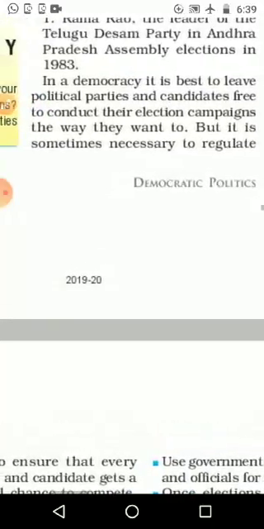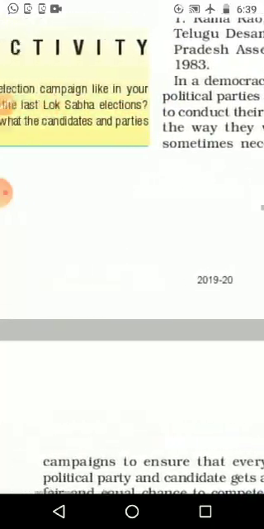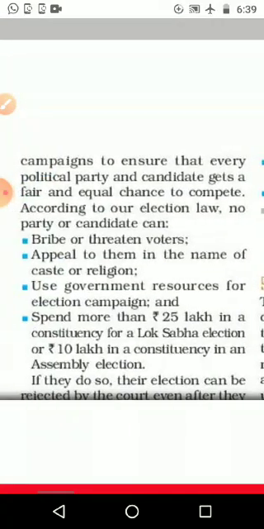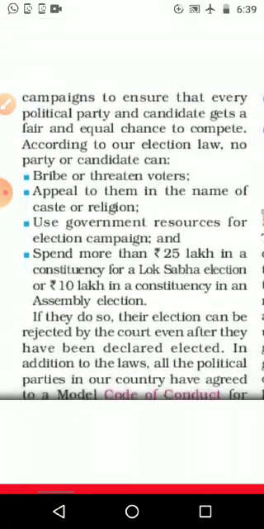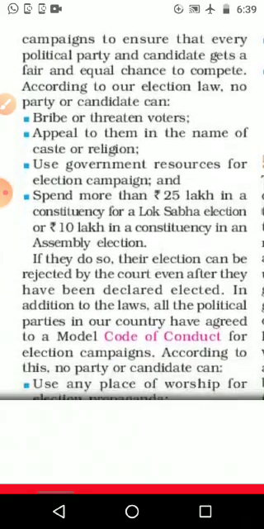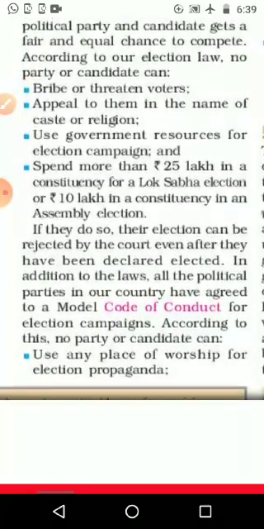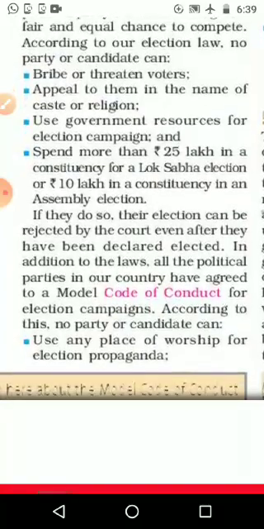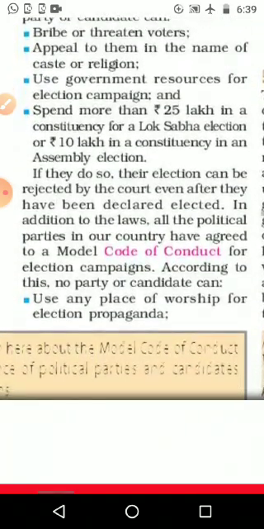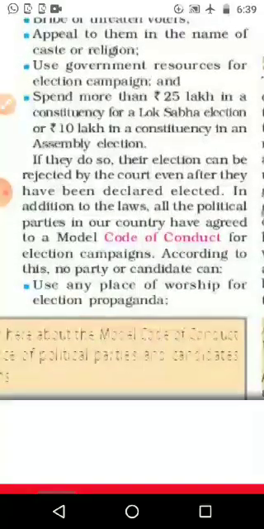But it is sometimes necessary to regulate campaigns to ensure that all political parties and candidates get a fair and equal chance to compete. According to our election law, no party or candidate can bribe or threaten voters, appeal to them in the name of caste and religion, use government resources for the election campaign, or spend more than 25 lakh in a constituency for the Lok Sabha election and 10 lakh in a constituency in the assembly election.